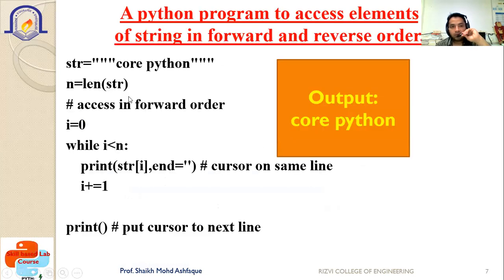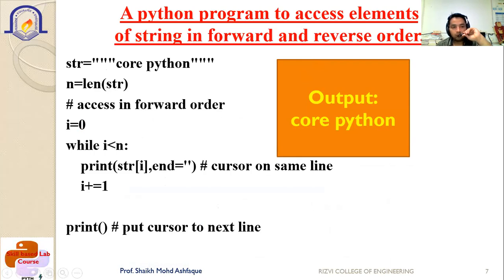A Python program to access elements of a string in forward and reverse order. We can also access the elements of the string in forward and reverse order. For that, you can use either the for loop or the while loop. Suppose one string is to be declared here, core Python. Here it is enclosed inside triple double quotes. Next, n is equal to len. Len is the method to find the length of the string, and str is basically the string.